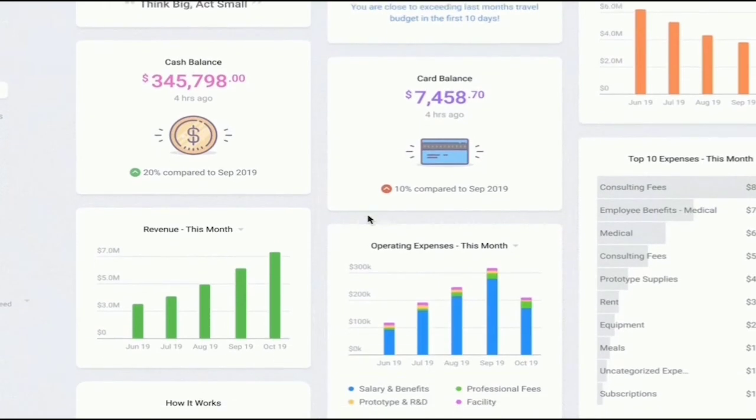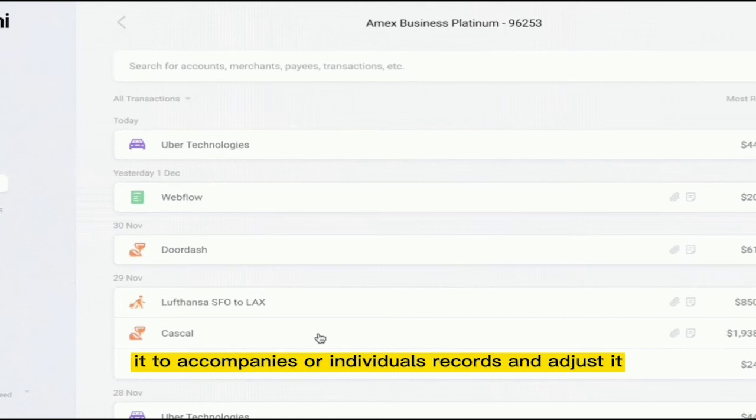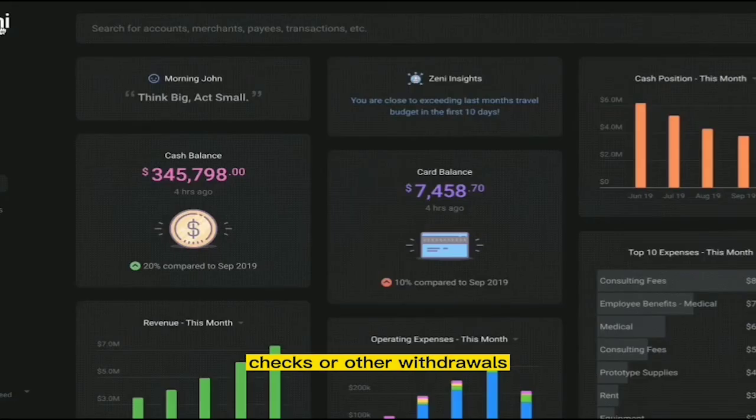Bank-to-book method. It begins with the bank's balance into a company's or individual's records and adjusts it accordingly in terms of deposits, checks, or other withdrawals.